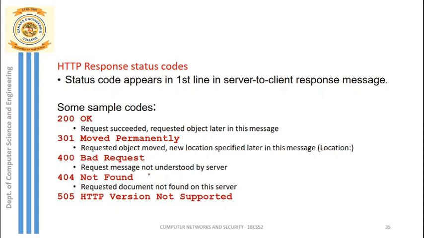Next is 400 with bad request. The request message made by the client is not understood by the server. Normally we would get this whenever we type something wrongly on the browser. Next is 404 not found, the requested document is not found on this server, and the last one is 505 HTTP version not supported. So these are some of the well known codes and their phrases.